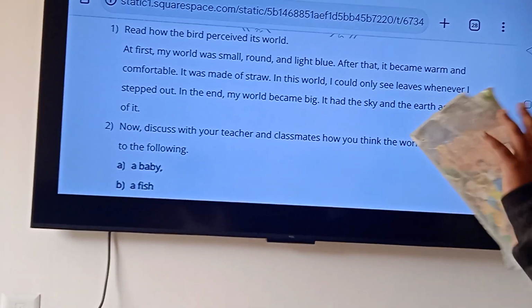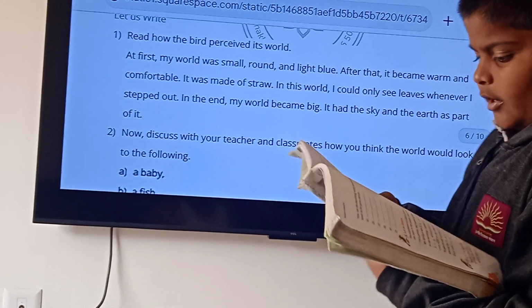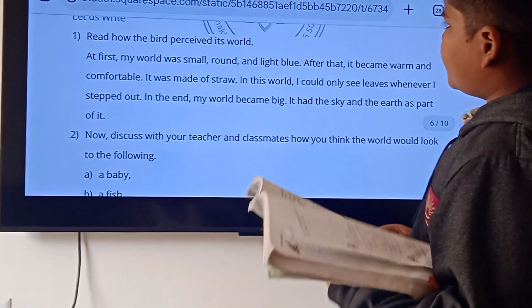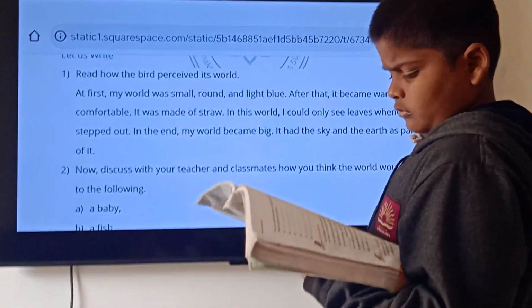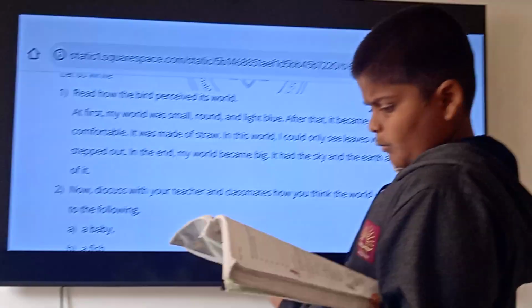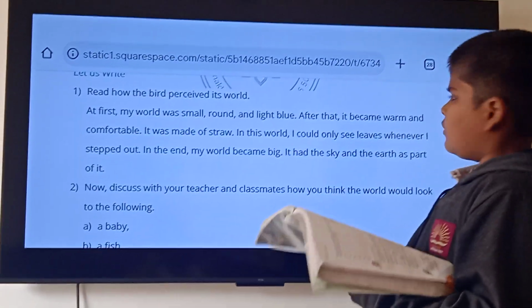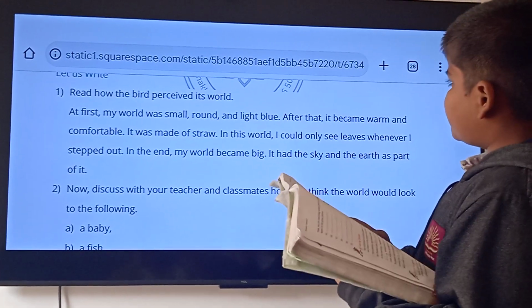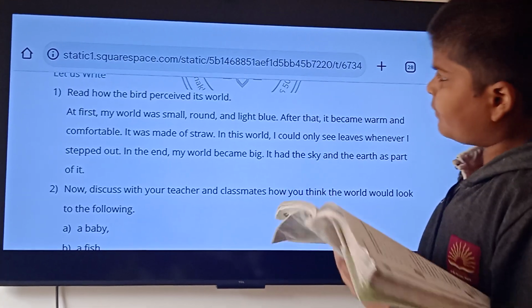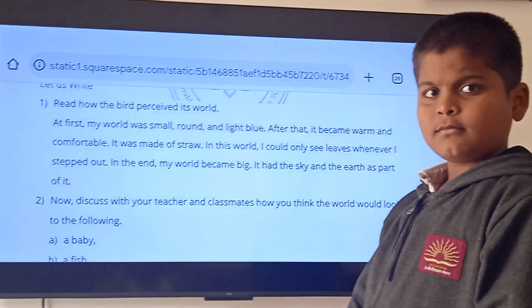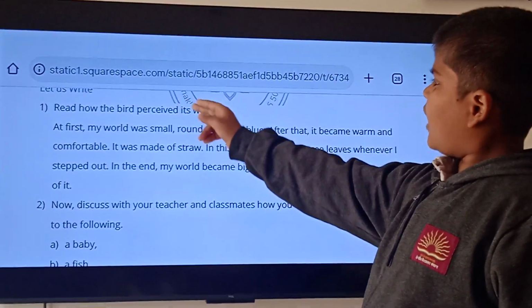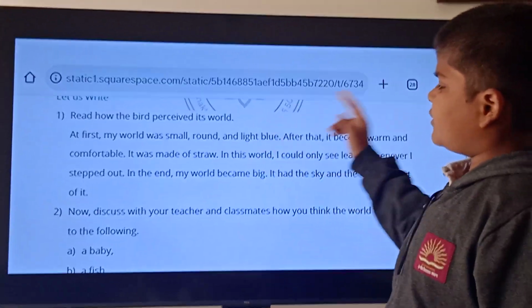Now let us write. Read how the bird perceives its world. At first, it was small, round, and light blue. Then read how the bird perceives its world.